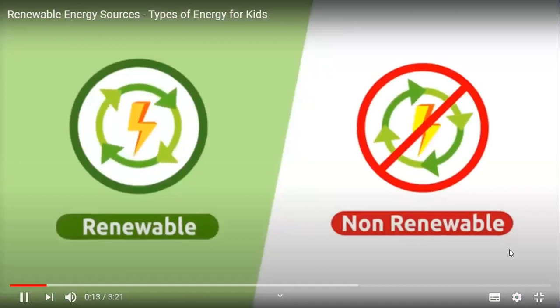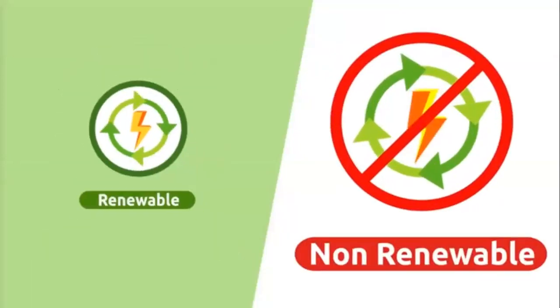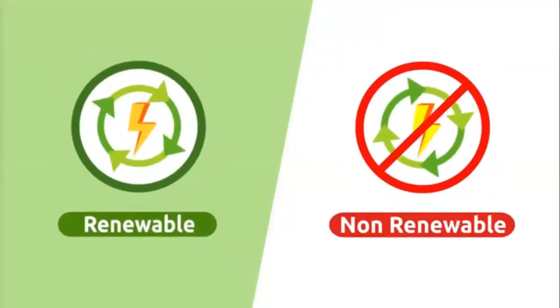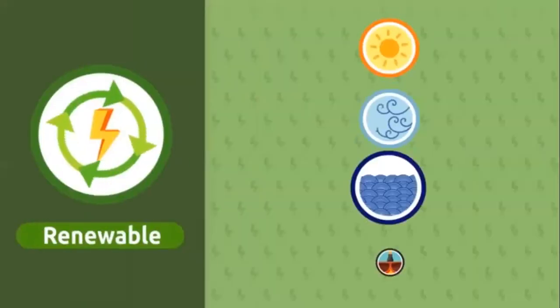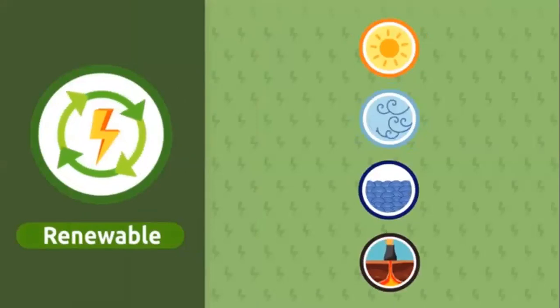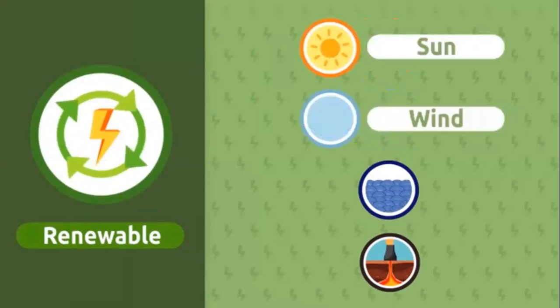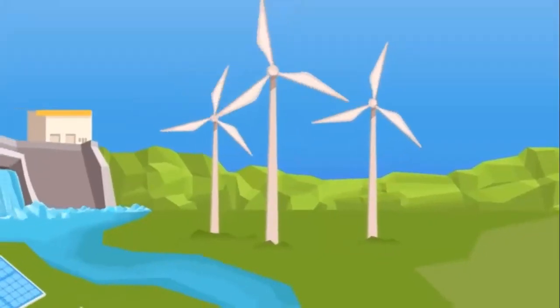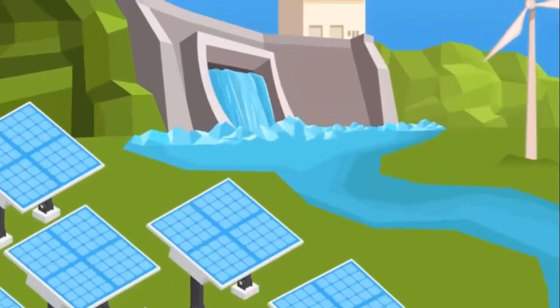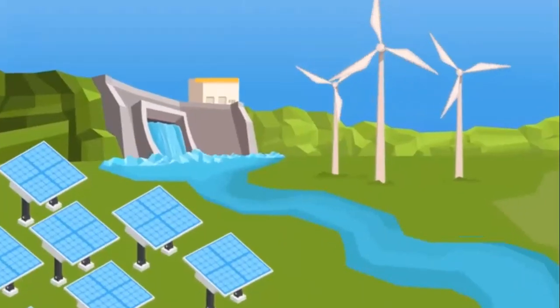We obtain energy from two different sources, renewable energy sources and non-renewable energy sources. Today we're going to learn about renewable energy sources. Renewable energy refers to all those limitless energy sources present in nature. The sun, the wind, the force of water, or the inner heat of the earth are examples of renewable energy sources. These energy sources are present in nature and are naturally replenished. That's why they never run out.